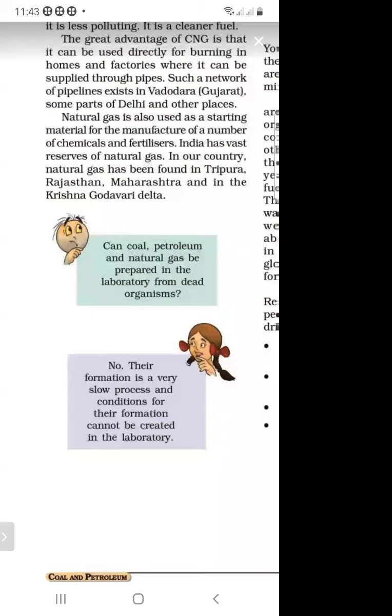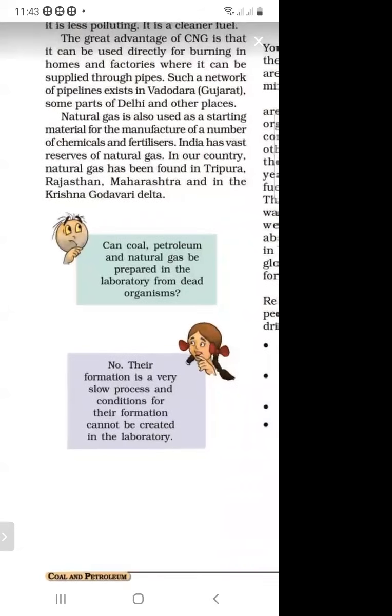Can coal, petroleum and natural gas be prepared in the laboratory from dead organisms? As we know, coal, petroleum and natural gas are fossil fuels. How are they made? Are they made from dead organisms? And can we make them in the laboratory?